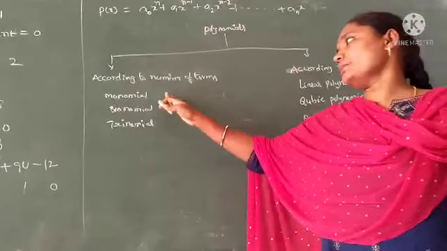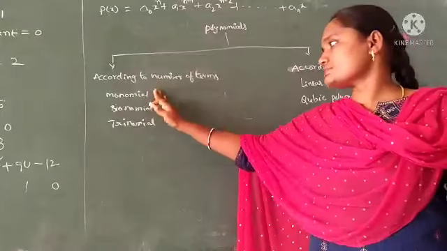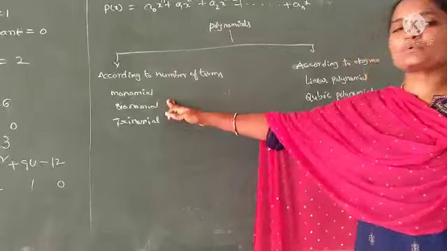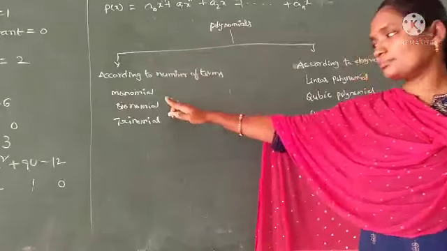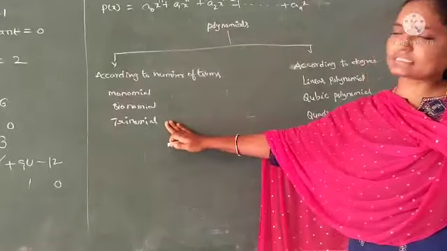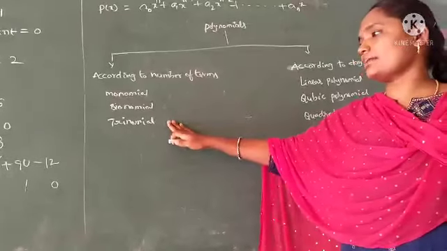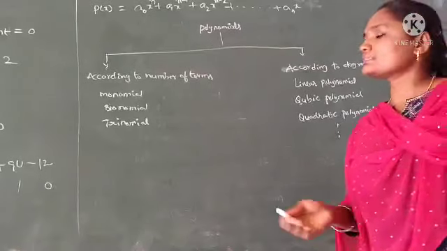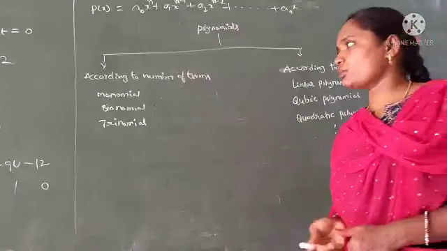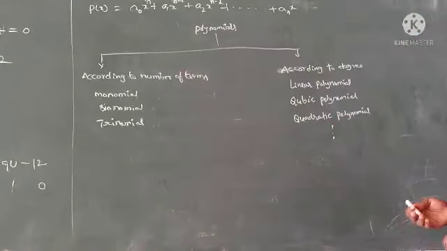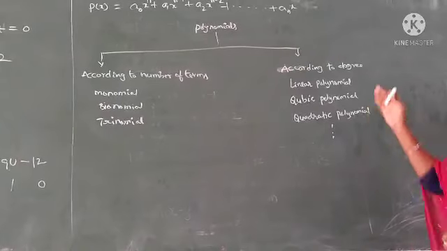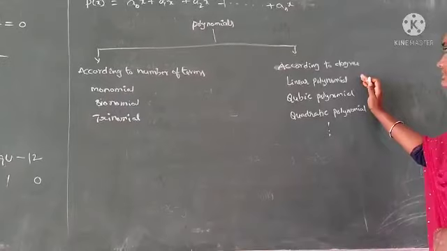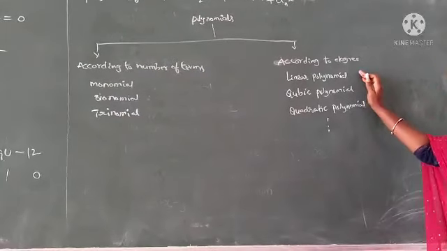In the polynomial, if we have only one term, such polynomial is called monomial. If we have two terms, such polynomial is called binomial. If we have three terms, such polynomial is called trinomial. If more than three terms, then the polynomial is called multinomial. Now coming to linear polynomial. In a polynomial, if the degree is 1, such polynomial is called linear polynomial.